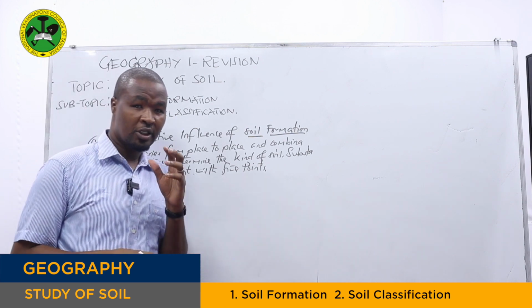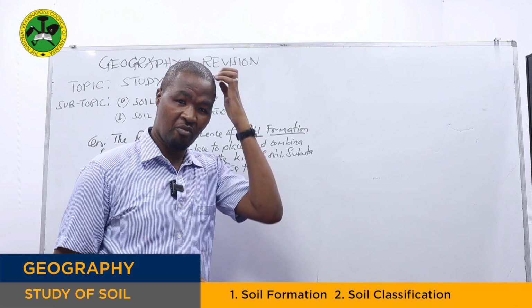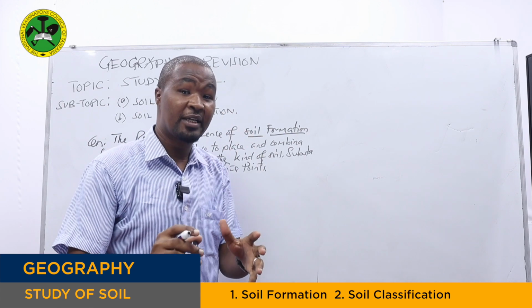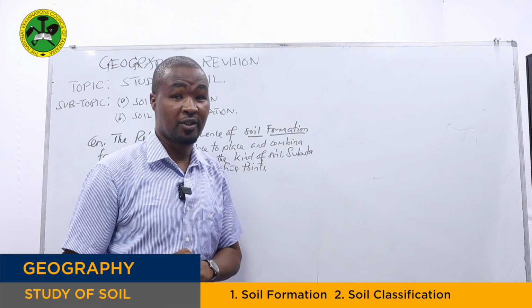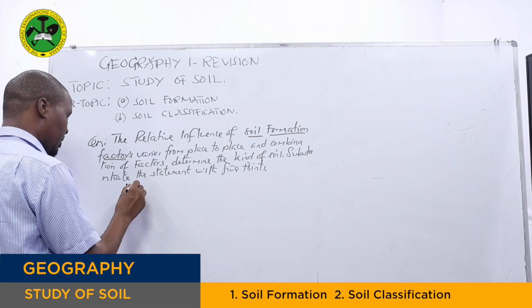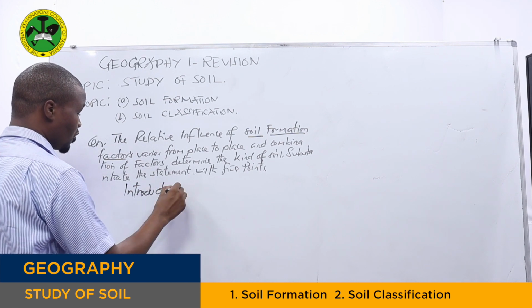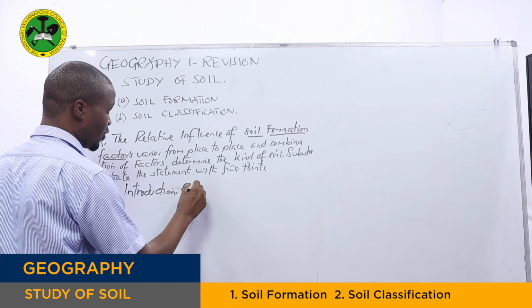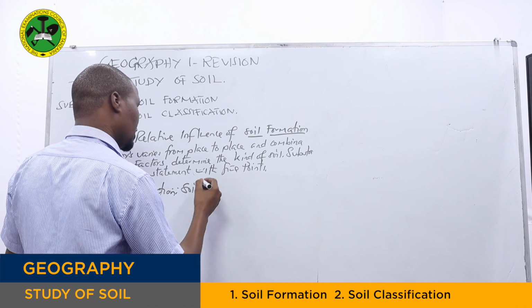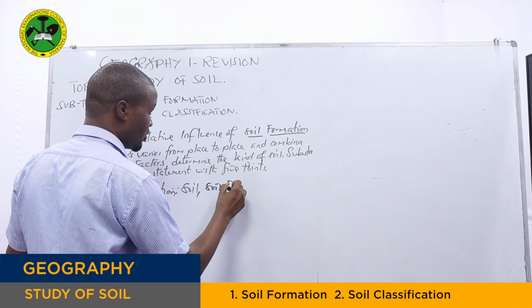So the key need of the question right now is to explain factors for soil formation as the determinant of the different kinds of soil. So in my introduction, how am I going to answer the question? In the introduction, you have to define and explain what is soil, then what is soil formation.